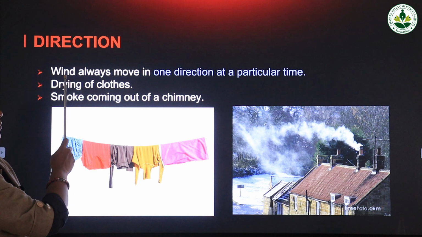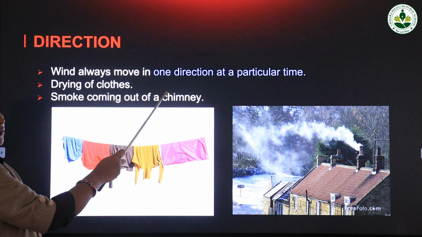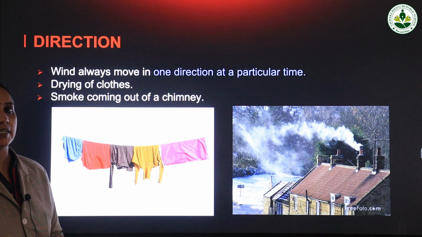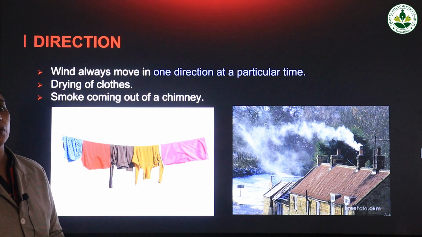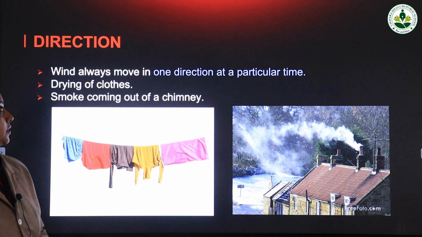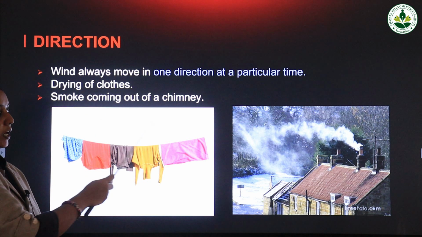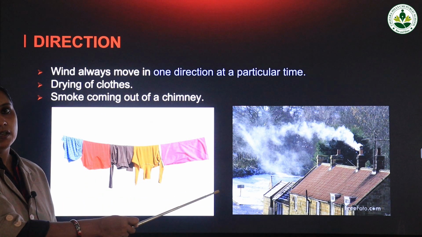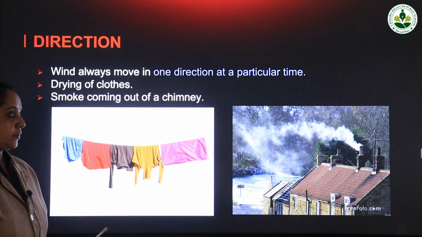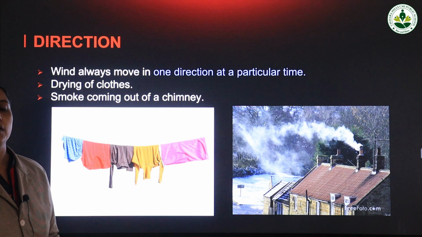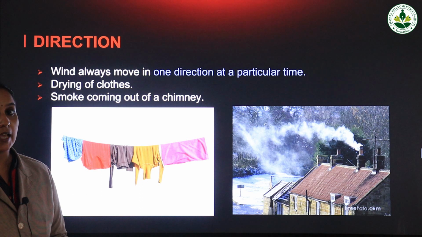Actually, wind always moves in one direction at a particular time. So whenever there is air, this air moves only in a particular direction, only in one direction. Now the examples are drying of clothes and smoke coming out of the chimney. These are following a particular direction. So remember the first property, wind has direction.